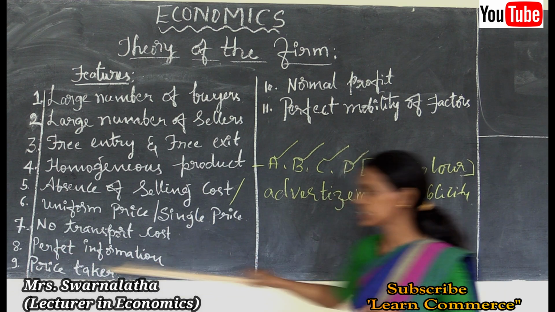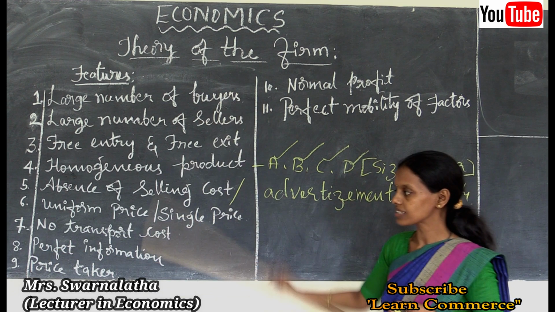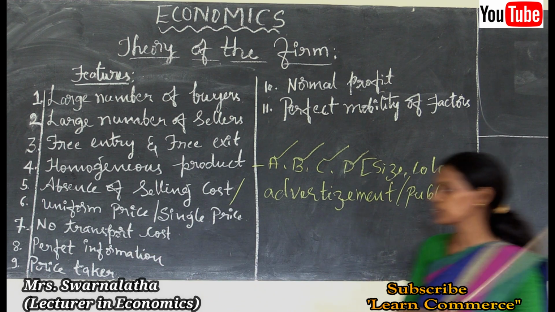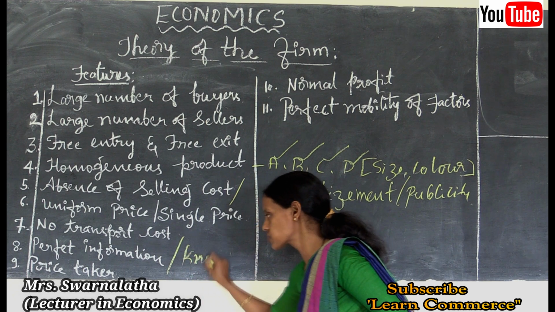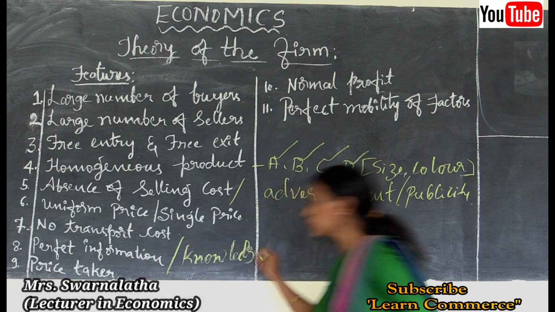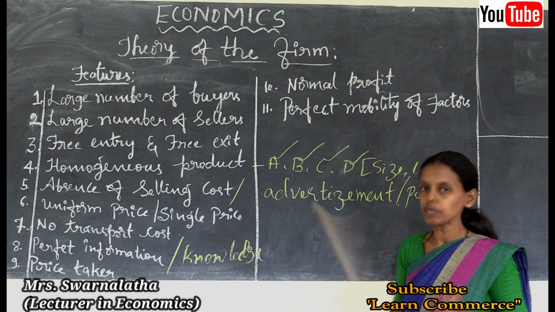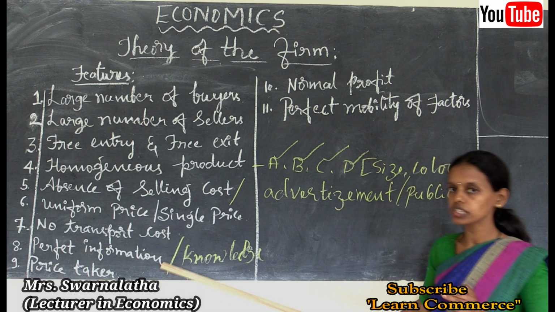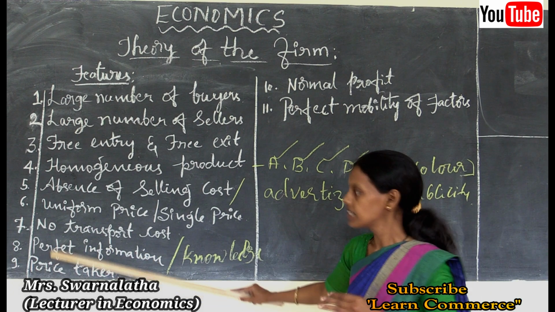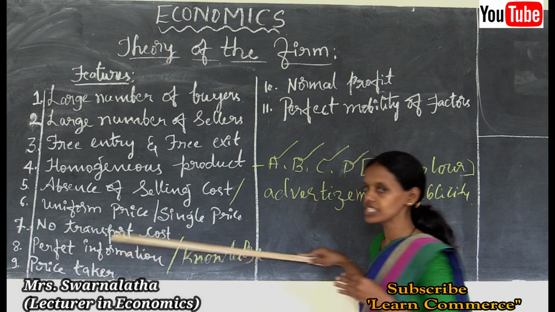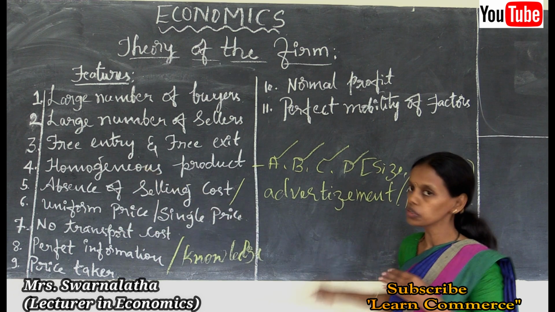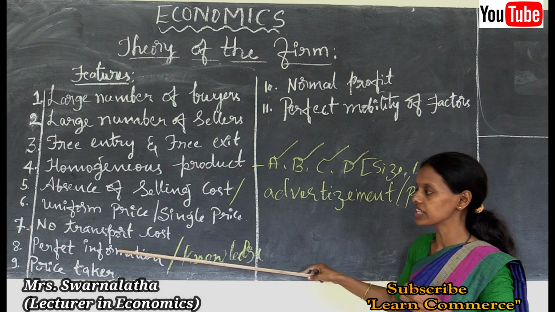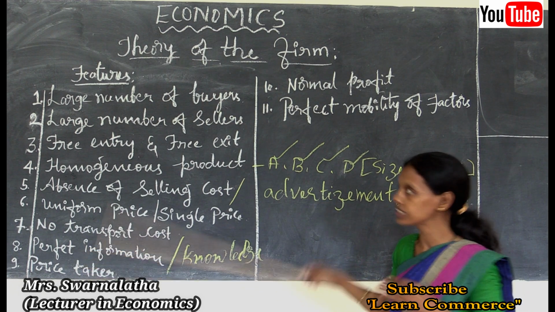Next is perfect information. The next main characteristic of a perfectly competitive market is perfect information. Perfect information is nothing but perfect knowledge, perfect knowledge about the price. Each and every buyer and seller has their own knowledge about the prices prevailing in the market. Such perfect information is there in the perfectly competitive market, so there is no confusion among the buyers and sellers relating to the market conditions or market environment.